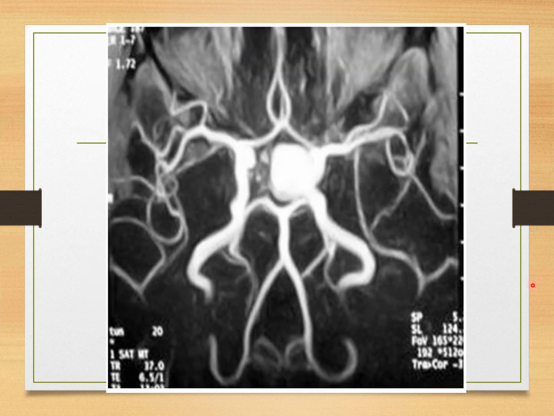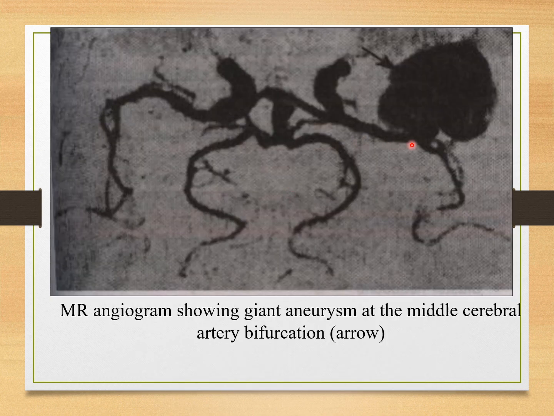So this is an angiogram. Here you can see that this is the aneurysm. This is a giant aneurysm on the posterior communicating artery. And here you can see there is another aneurysm, and this aneurysm is located at the bifurcation of the middle cerebral artery.